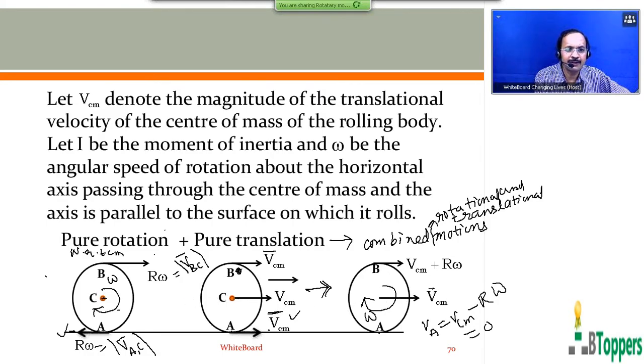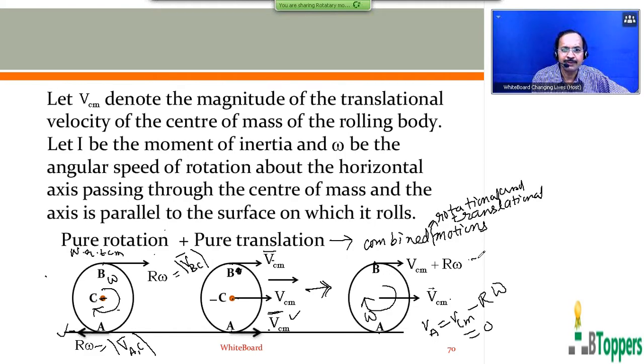So the velocity of the center of mass in this figure and the first figure on the left side is 0. In the middle figure it is V CM vector. So the sum of these two velocities in the third figure is shown as V CM vector. The velocity of the point B in the third figure is the resultant of velocities in the previous two figures. Here the velocity of B with respect to the center of mass has magnitude r omega directed towards the right side. The velocity of the point B in the case of pure translatory motion will be V CM. The sum of these two velocities will be V CM plus r omega.